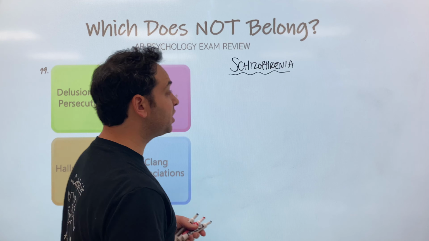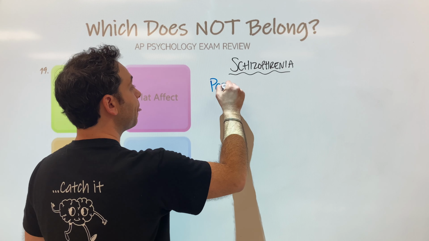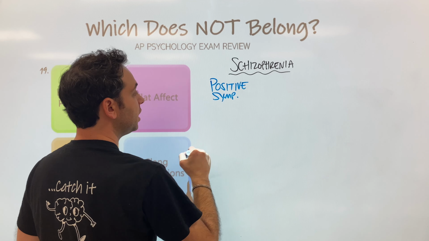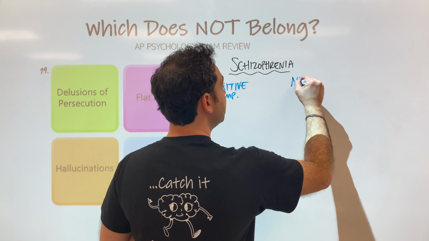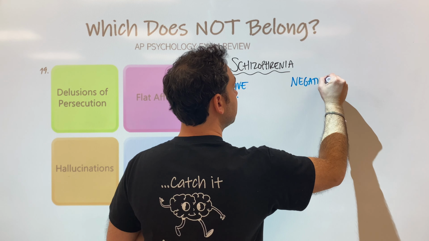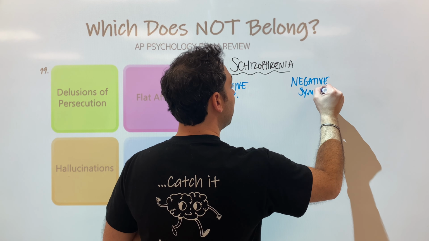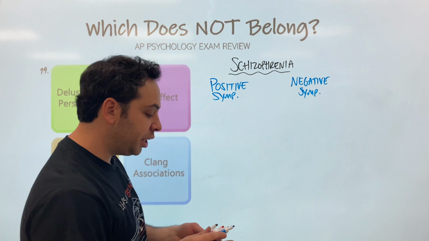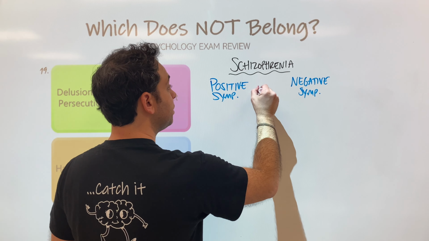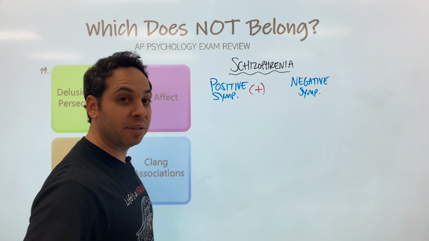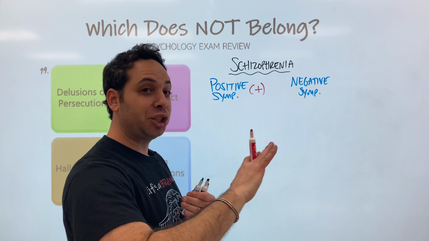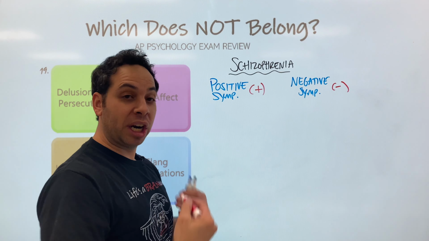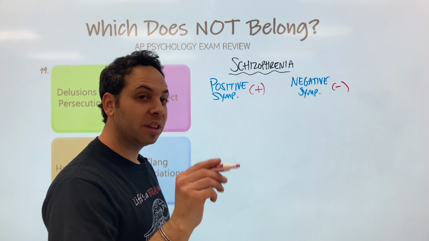To think about symptoms of schizophrenia, you want to divide them into two parts. We have what we call positive symptoms, and negative symptoms. Now, do not think of negative and positive as good and bad. What we're referring to is that positive symptoms are symptoms that you have, but you shouldn't have. There's something about you that's there that should not be there. Negative symptoms are things that you don't have, but you should have. Things that are taken away from you. Let's make sense of this together.